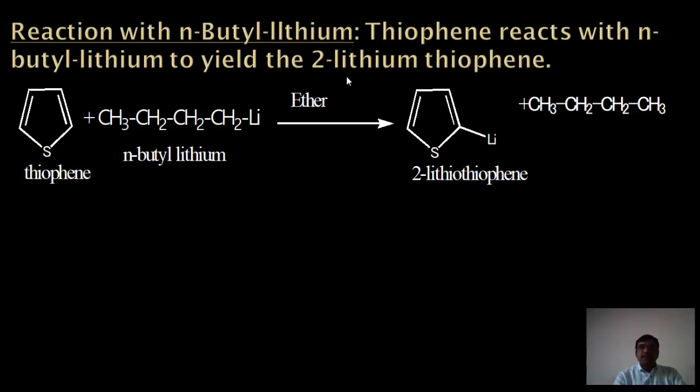Reaction with N-butyl lithium. As earlier with pyrrole, thiophene reacts with N-butyl lithium to give 2-lithium thiophene. Thiophene reacts with N-butyl lithium. This lithium atom liberates the electron. Here is formation of the negative charge. This negative charge abstracts the proton from this position and here is leaving the negative charge. That negative charge combines with this Li plus charge, forming 2-lithiothiophene.